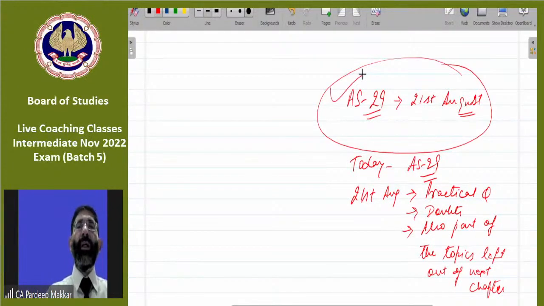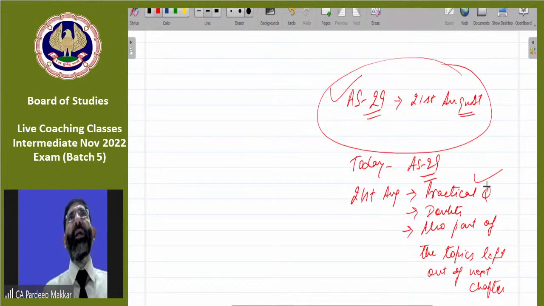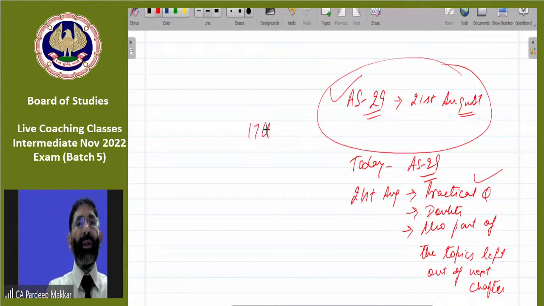So we'll cover AS 29 today, and on 21st of August I'll try to utilize practical questions of all AS, because a good number of questions are given to you. If you see at the end of these accounting standards, you will get a number of questions. Also, I would like to cover those parts of the chapters whatever is left, because my last lecture is maybe on 17th of August. Yes, 17th of August. Otherwise, an extended lecture is given to me for 21st of August.